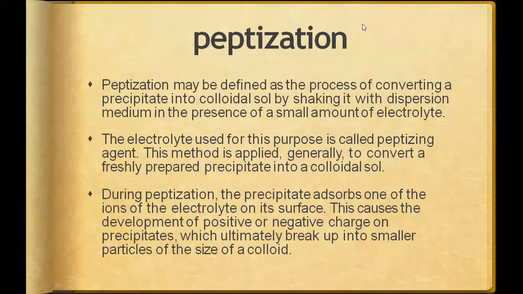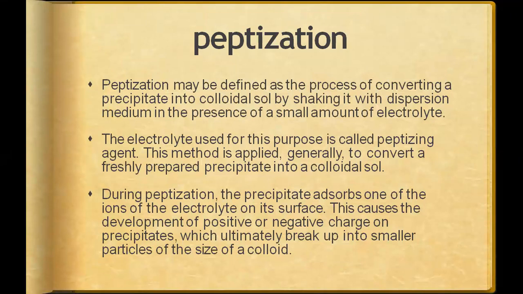Another method of preparation of colloidal solution is peptization. Peptization may be defined as the process of converting a precipitate into colloidal solution by shaking it with dispersion medium in the presence of a small amount of electrolyte. Electrolytes are actually the supporting compounds that help in the intermixing of your precipitate and your solution.